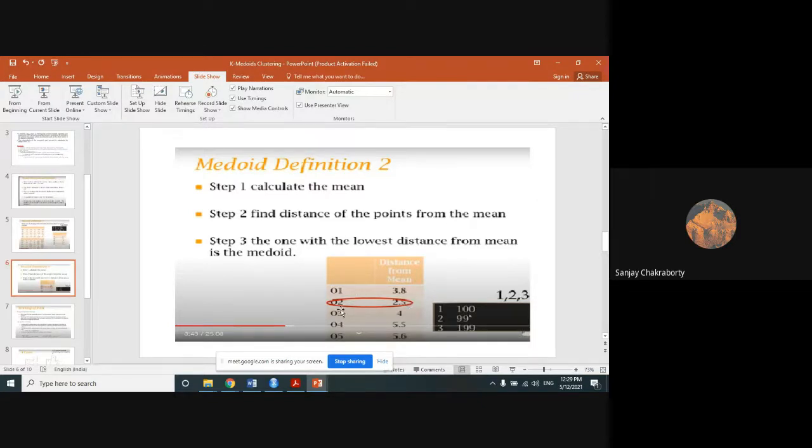So which one is the lowest distance from the mean? That is 2.5. That is called the medoid. So our next medoid will be 2.5. So for this data value, we will have a medoid of 2.5.